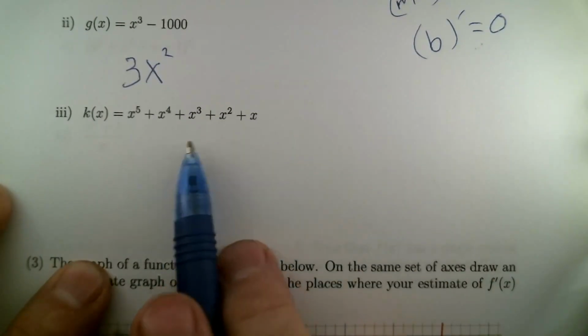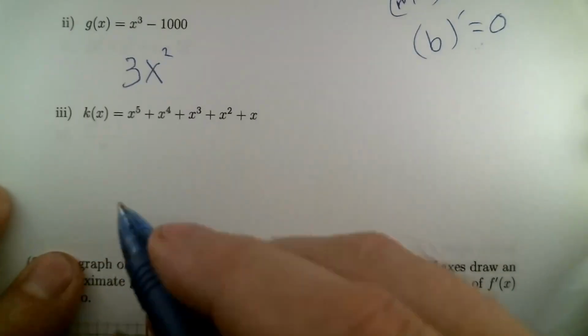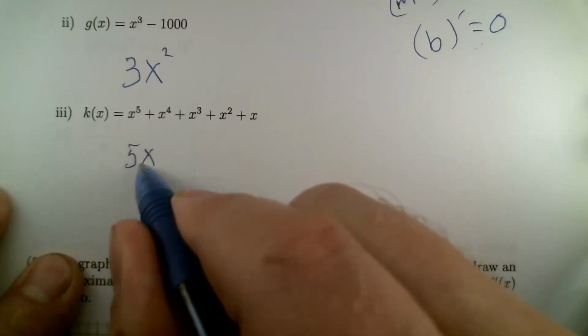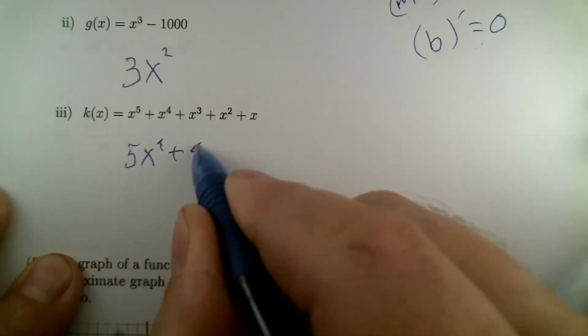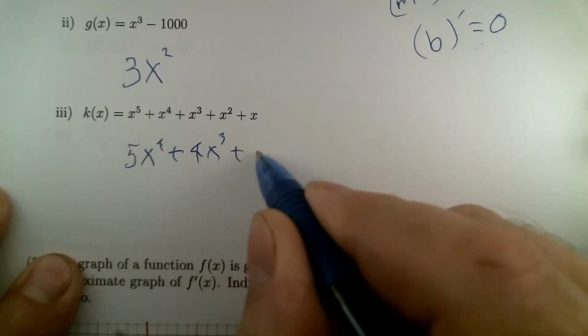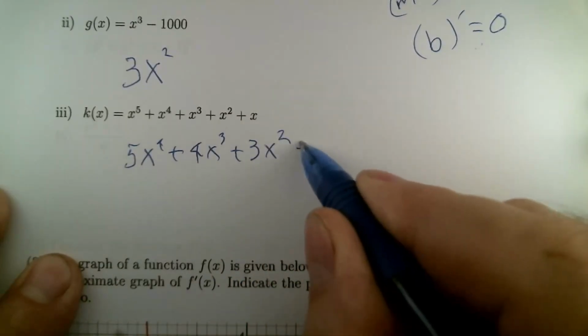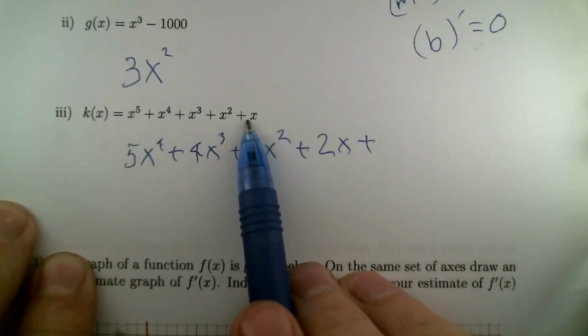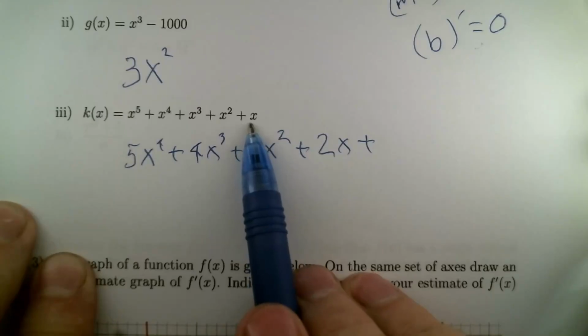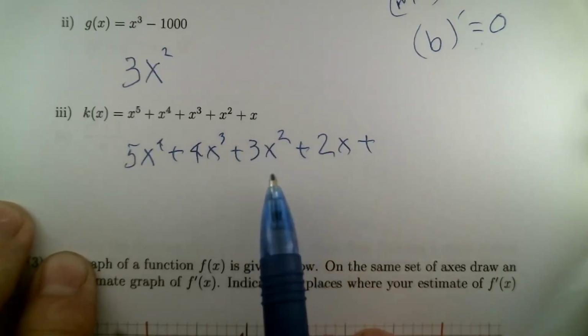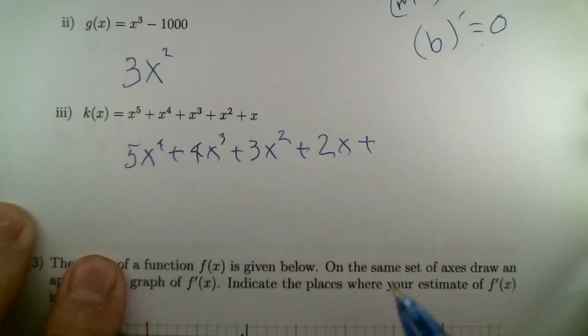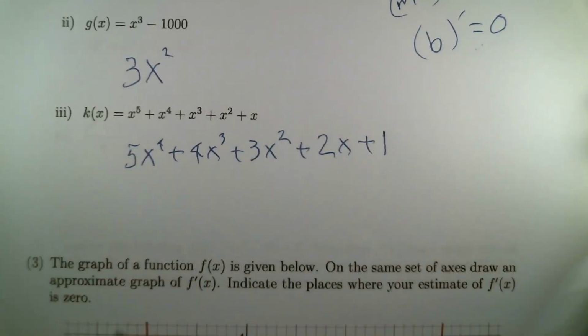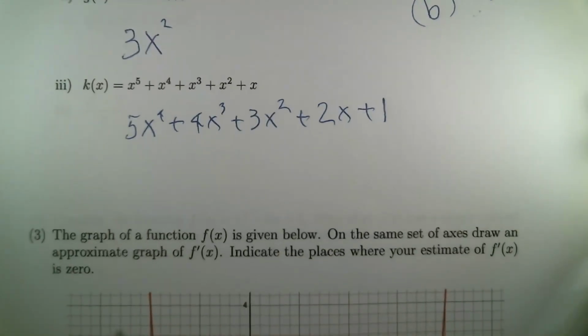The last one doesn't have a constant, but it does have a whole lot of things added up. We just need to differentiate each one of them separately. 5x to the 4 plus 4x cubed plus 3x squared plus 2x plus... this last one might trick you if you think it doesn't have a multiplier on it, but it kind of does. There's a 1 that you could think of as sitting there by default. So that's what we get. You could also look at the slope of the line y equals x. That's a line at like a 45-degree angle, and it has slope 1. So there's a couple of ways to think through that.